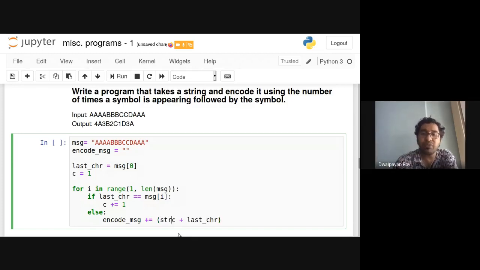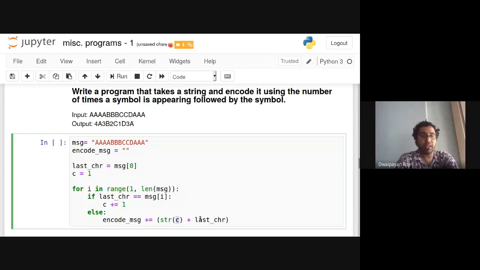There is a similar function called str that will convert the integer to a string. Even if we give a floating point as input, it will give us the corresponding string.